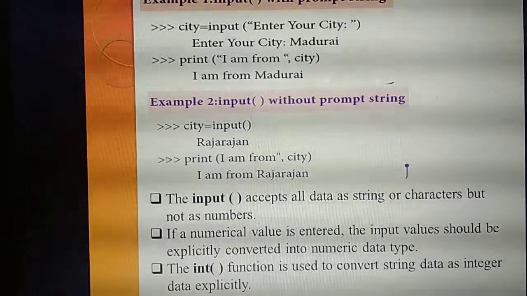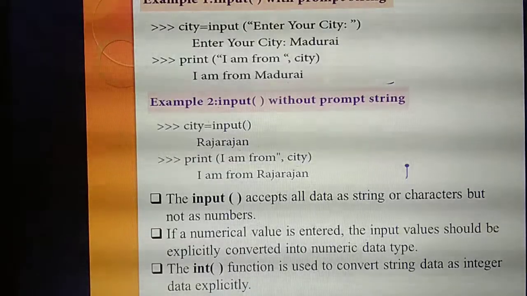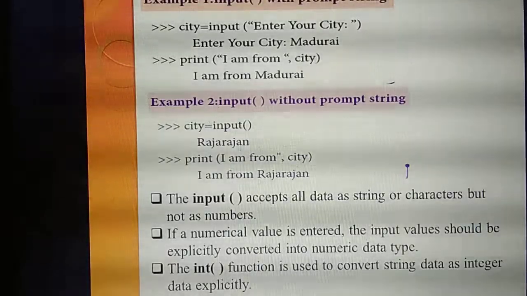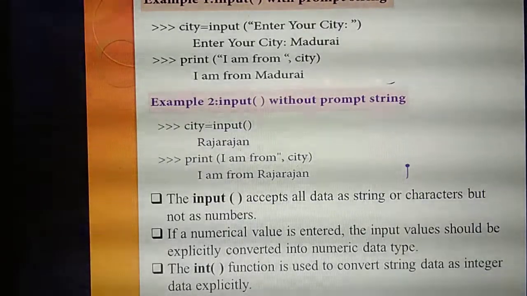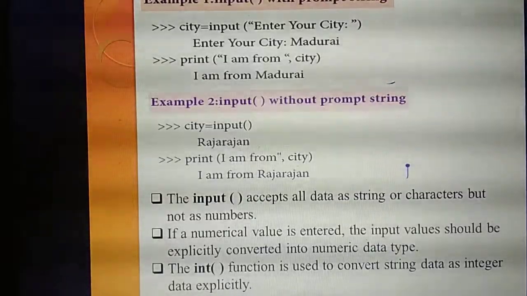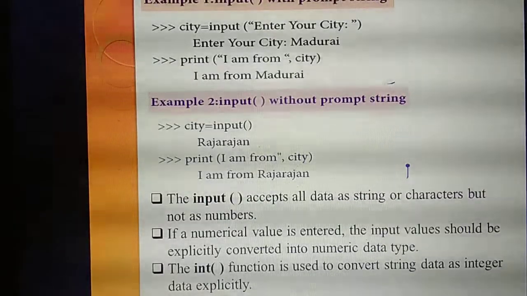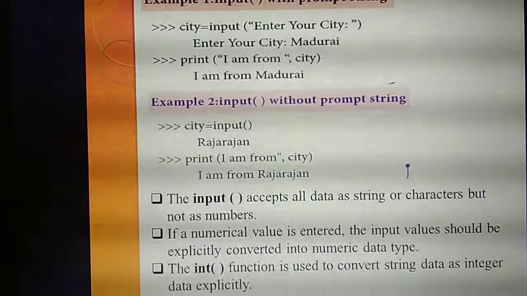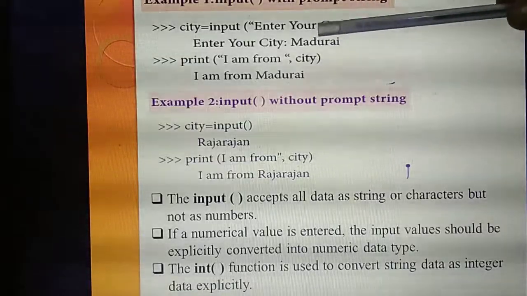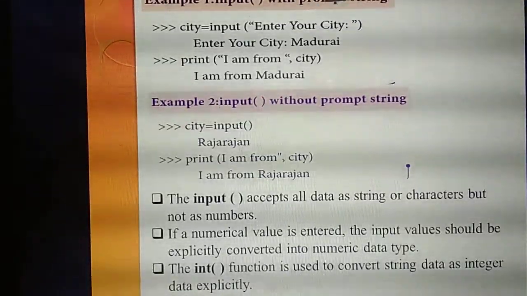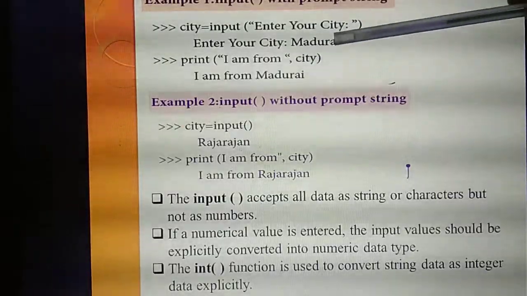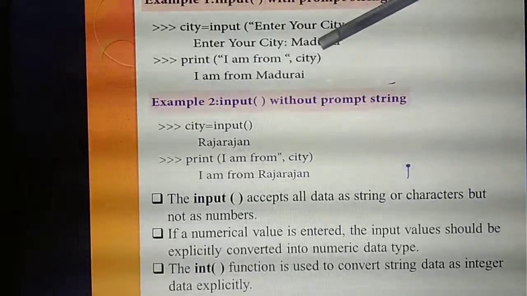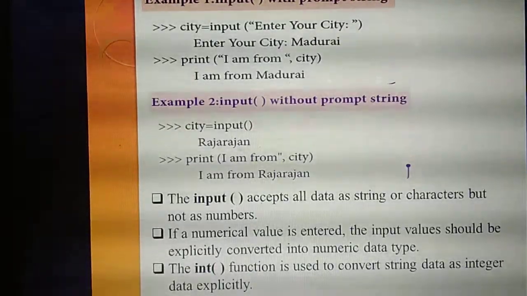This data conversion you have already studied thoroughly in your 11th standard portion. If you have studied volume 2 thoroughly, it will be easy for this 12th standard. So in this slide, what are the things you have studied? The input() function with prompt string and without prompt string. What do you mean by prompt string? The statement you give inside the input() function. What's the prompt string here? "Enter your city". I am storing this value in the variable city. Next, in the print() function I am giving "I am from" and calling the variable city. The same result is displayed here.